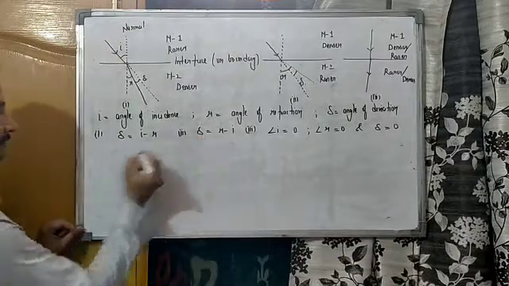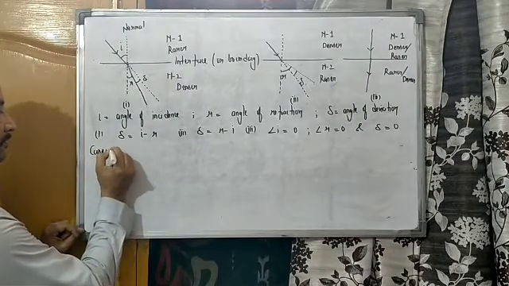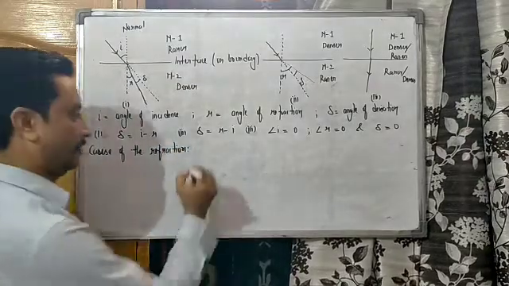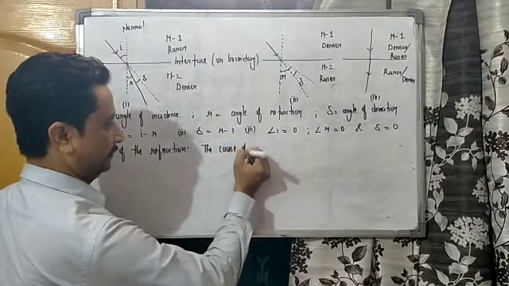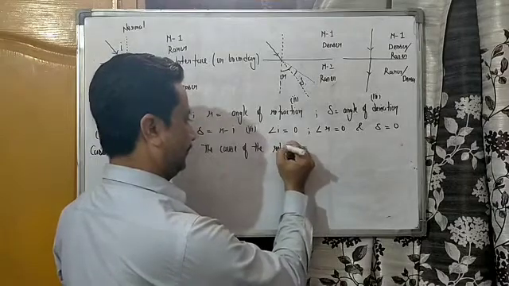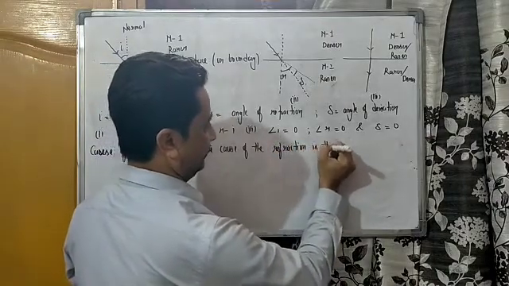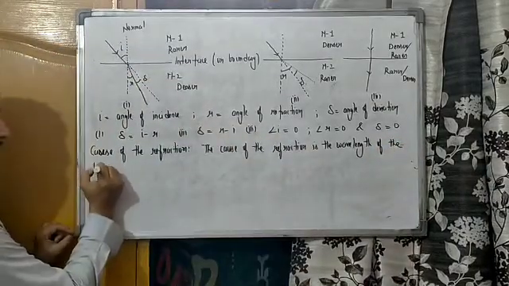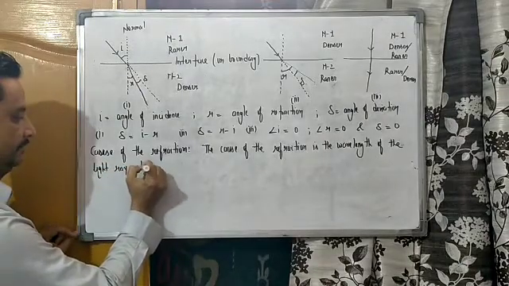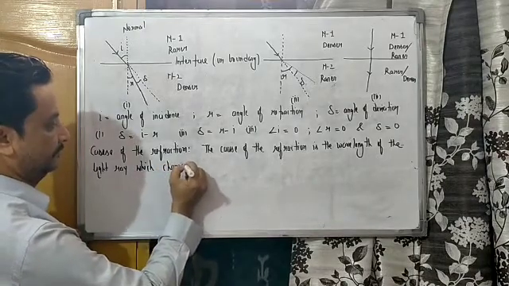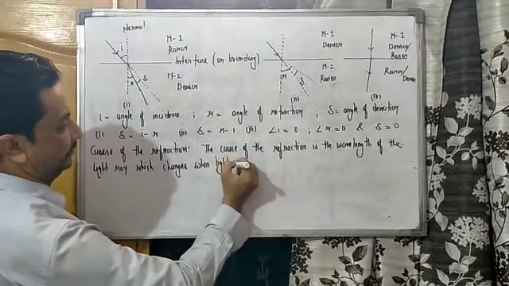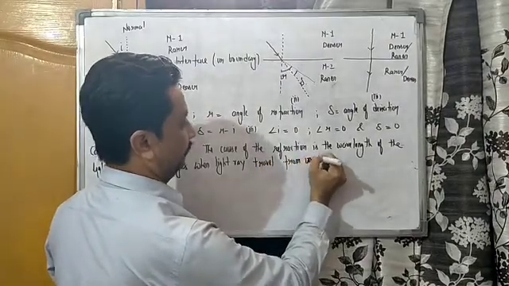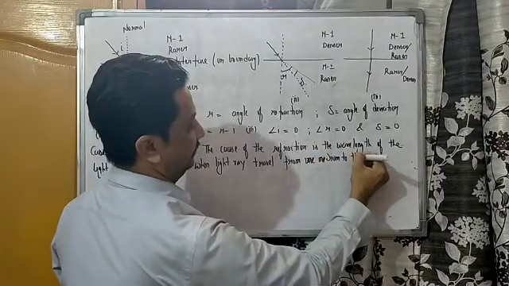And what is the cause of refraction? The cause of the refraction is the wavelength of the light ray, which changes when the light ray travels from one medium to another.